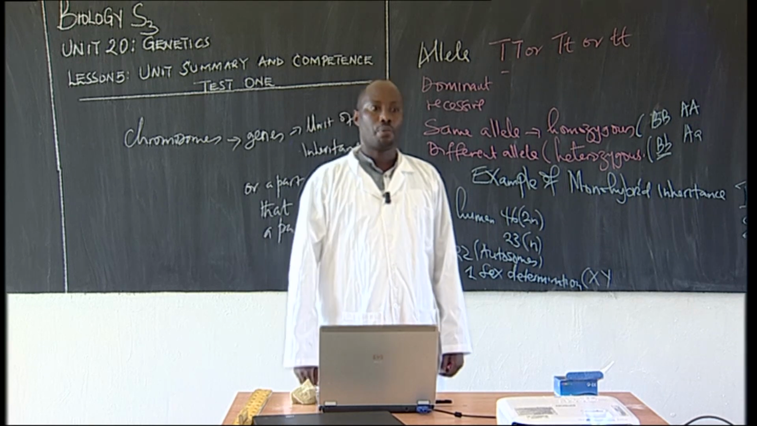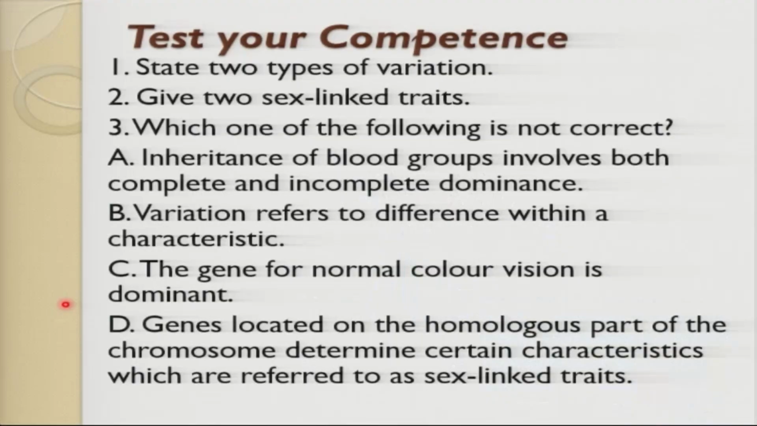Now, students, I've made a summary of the unit, but now I'm going to go through questions where I will be giving the answers, and we will also work through these questions together. Number one: state two types of variation. Are you with me, students?